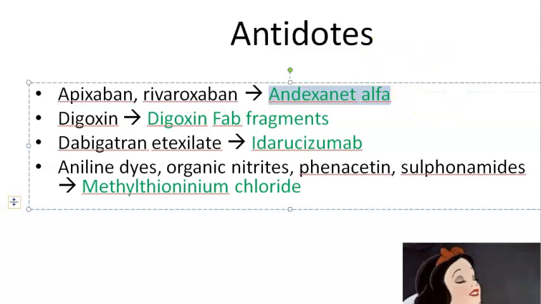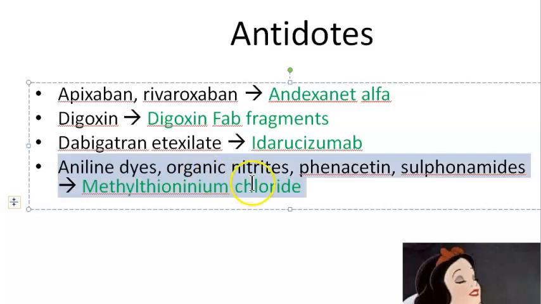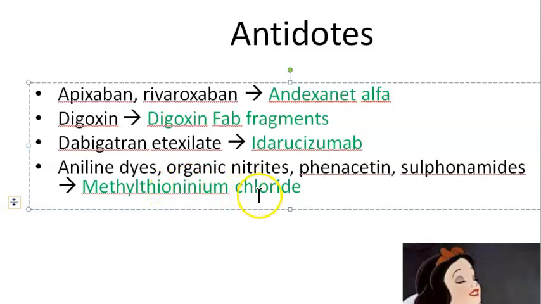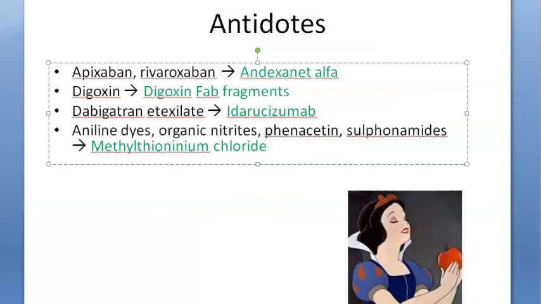Andexanet alfa. What a name, right? If you want, you can note this. It is a decoy receptor. Then coming to this one: aniline dyes, organic nitrates, phenacetin, sulfonamides. If somebody has taken these, then give them methylthioninium chloride. I think that's not important.